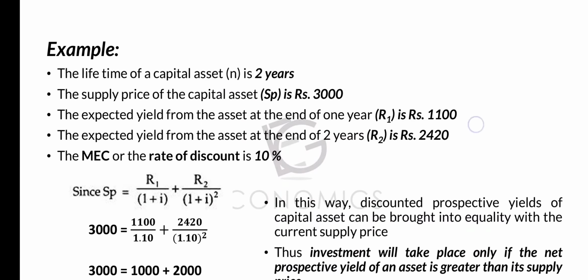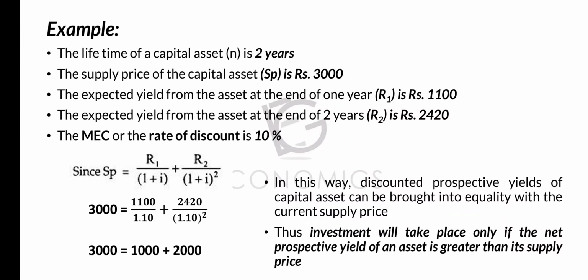Let's go to an example. The lifetime of a capital asset N is 2 years. Okay, we are given an example. Some of the factors are given. The lifetime of a capital asset is 2 years. That means if you are purchasing a capital, it will have only a lifespan of 2 years. 2 വർഷത്തേക്ക് മാത്രമേ ഒരു മെഷീൻ നമ്മൾ വാങ്ങുകയാണെങ്കിൽ ഉപയോഗിക്കാൻ കഴിയുകയുള്ളൂ. The second one, the supply price of the capital asset is rupees 3,000. If you are purchasing a new machine at present, we'll be having to pay rupees 3,000.